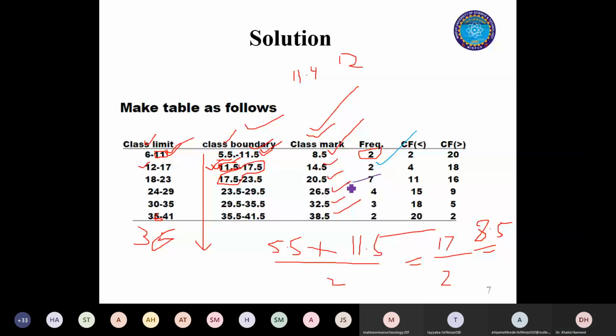So once you have frequencies, the next step is to calculate the cumulative frequency. So this is cumulative frequency. Let me spell this: C-U-M-U-L-A-T-I-V-E. That's cumulative, added frequencies.